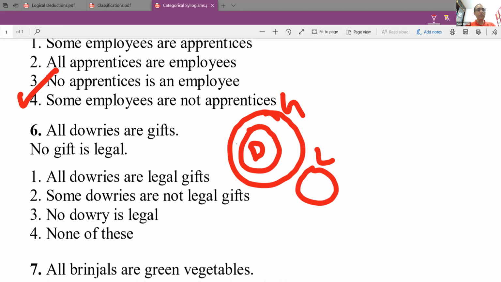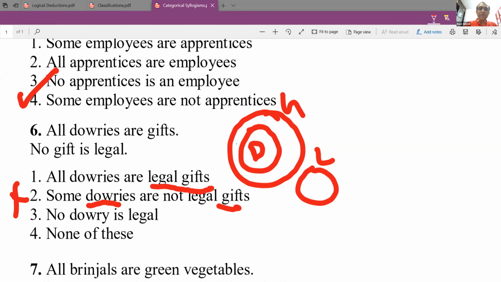So now if you see, we can easily make out that this option is combining two things, which is not right. Some dowries are not gifts. How can you say that? All dowries are gifts, so that is not a conclusion.